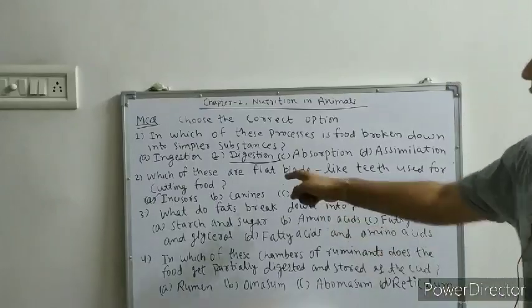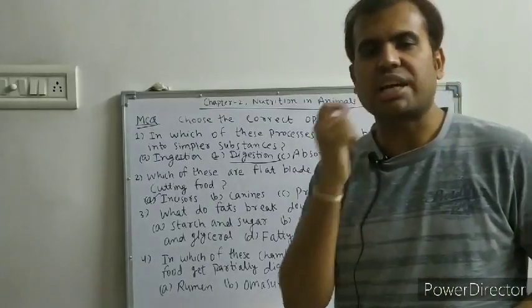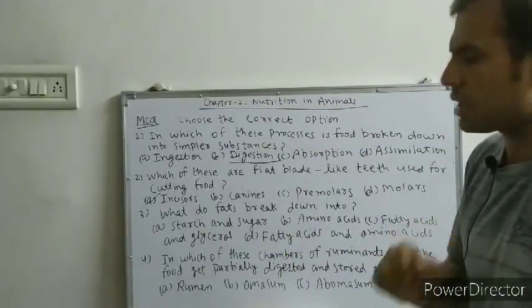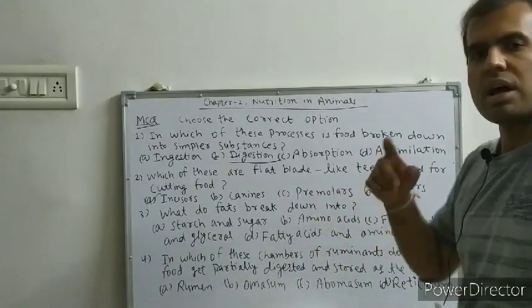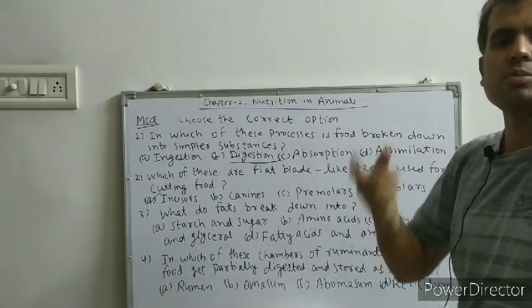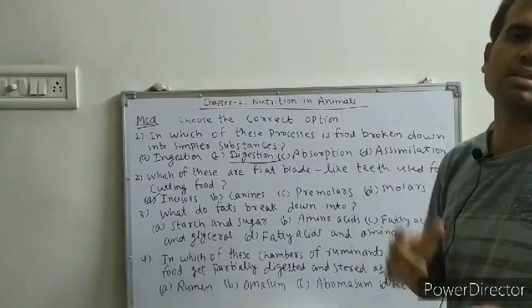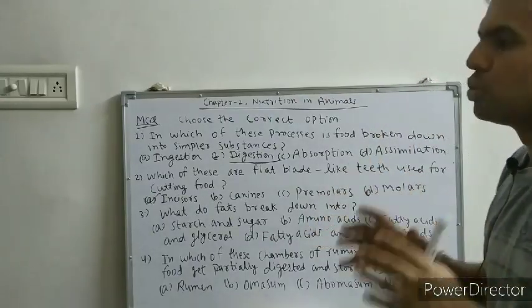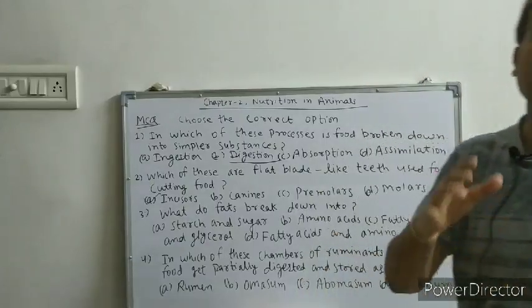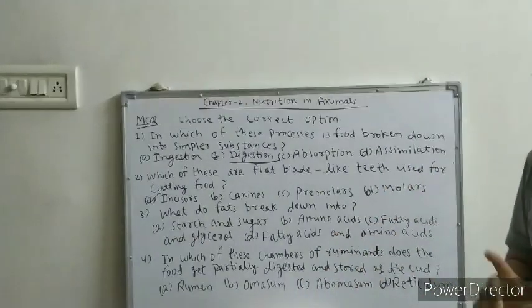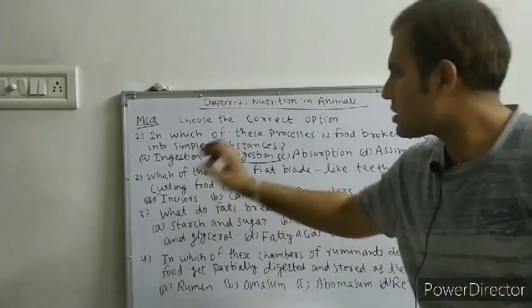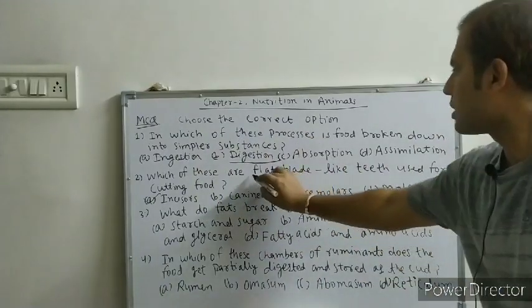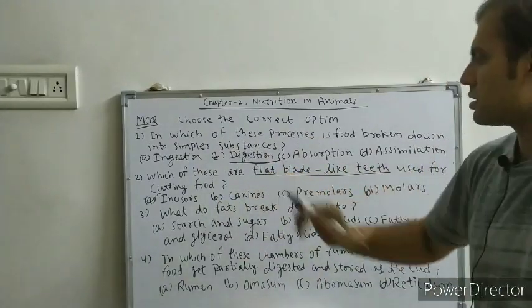Okay, now canine is the tearing teeth. These side teeth are tearing teeth. Premolars and molars are teeth present in the mouth at the back side, the last side. So premolars and molars are used for grinding and chewing the food. So incisor is the answer. Blade like teeth, incisor.